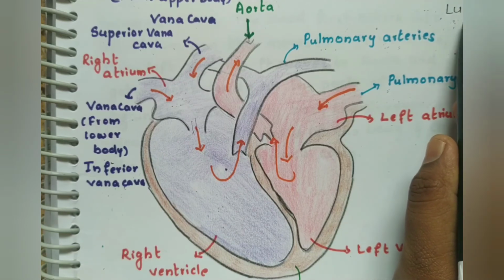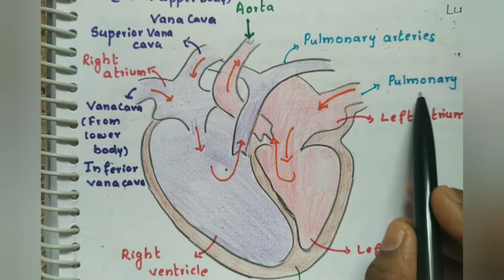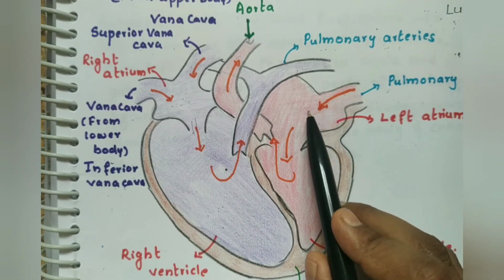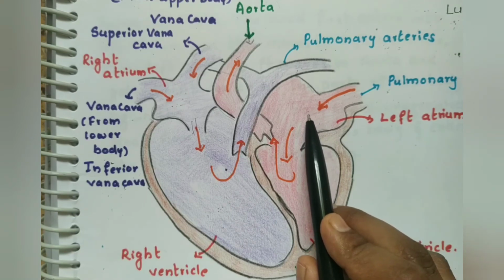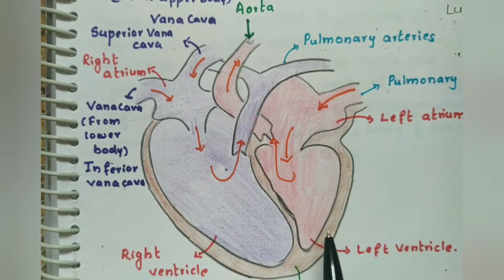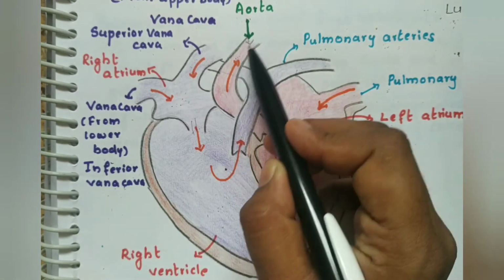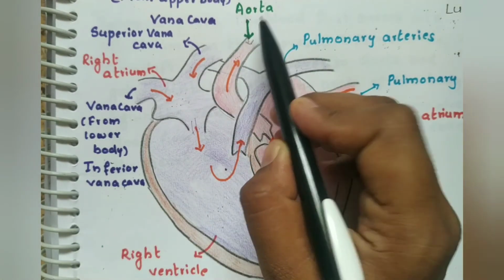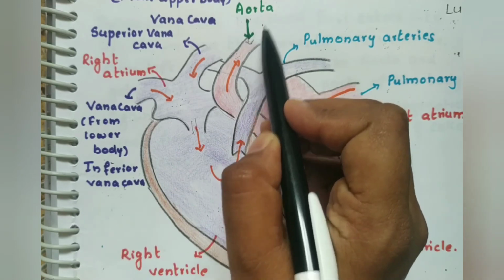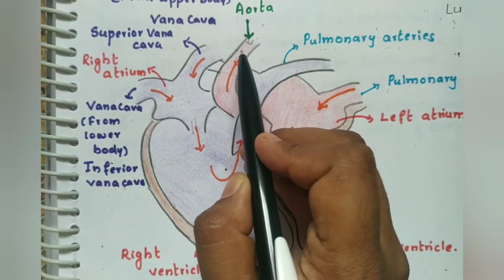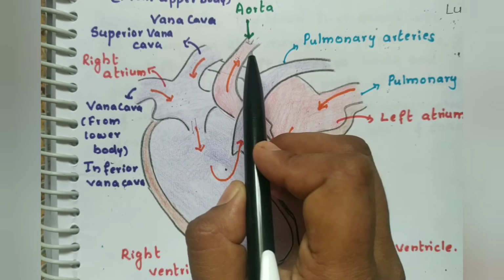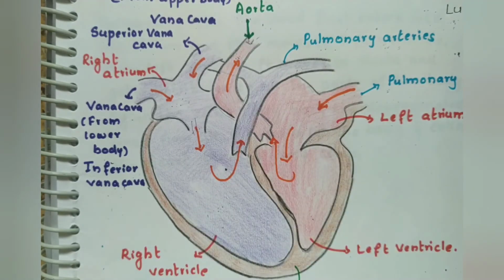And afterwards, the oxygen-rich blood enters through the pulmonary vein and it comes to the left atrium. After coming to the left atrium, it will be pushed to the left ventricle, and the left ventricle is directly connected to what, children? It is connected to the aorta, and the aorta further divides into arteries, and the oxygenated blood supplies all the parts of the body. When the oxygen reaches all the parts of the body, the food will be oxidized and energy will be released.